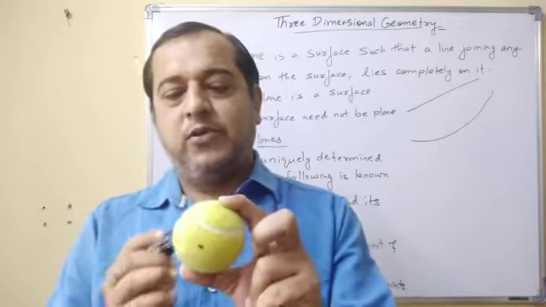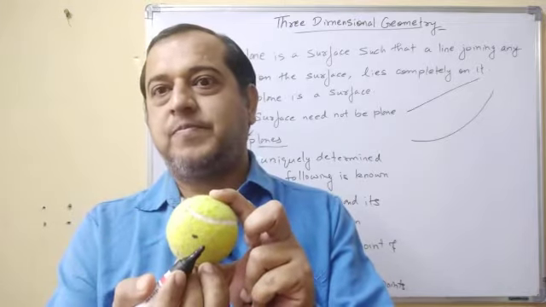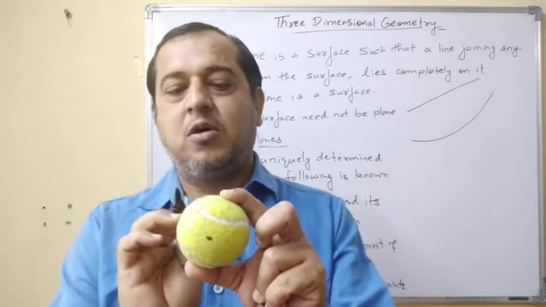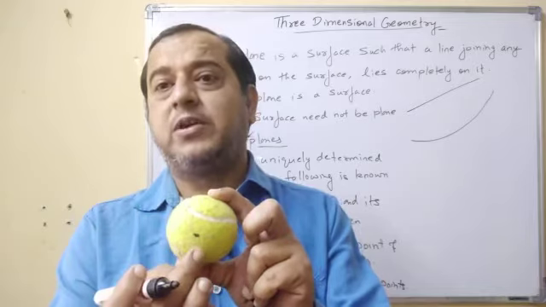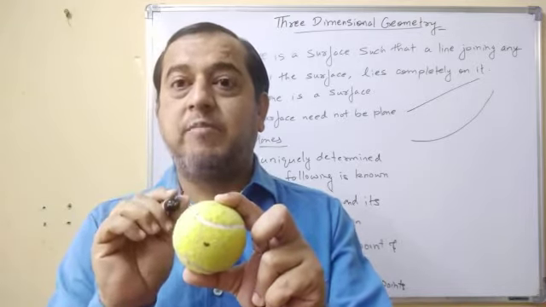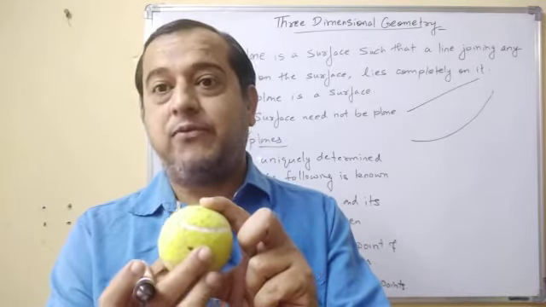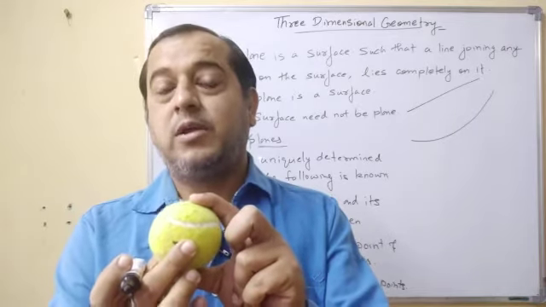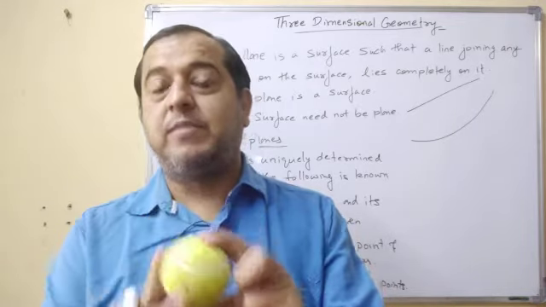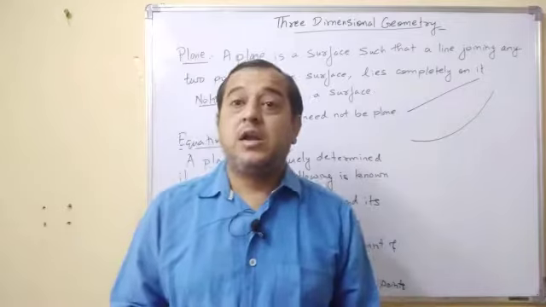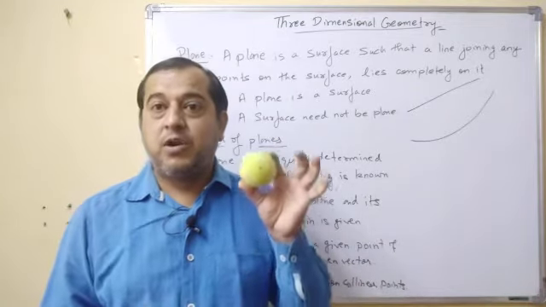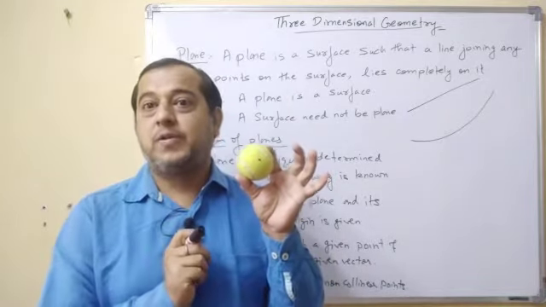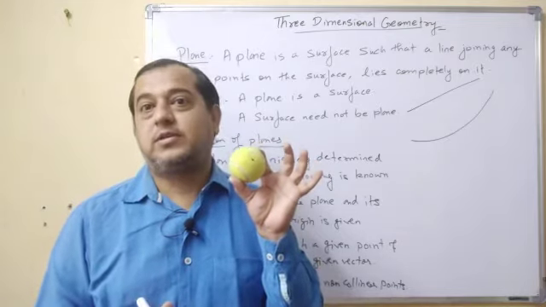If we join these 2 points in this way, the line or the curve will be present on this. But if we join them by a straight line, we get a diameter for this, but that diameter, that straight line, will not be present on this surface.